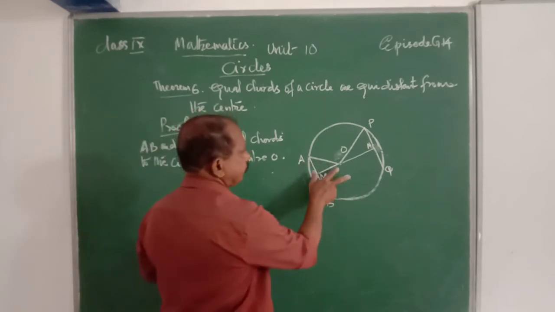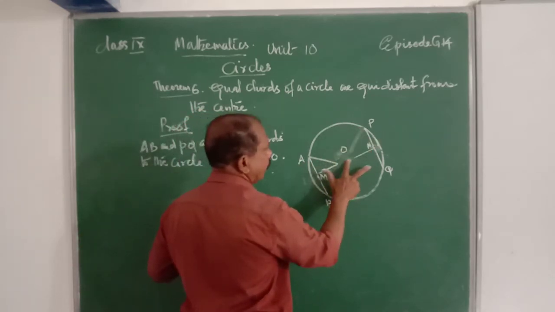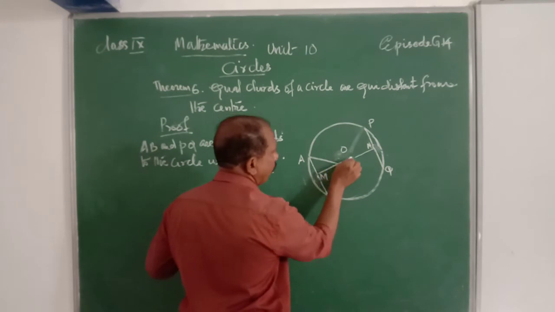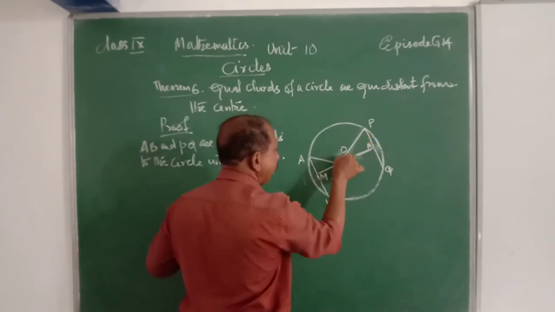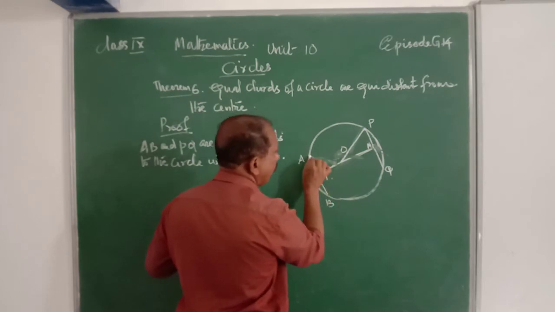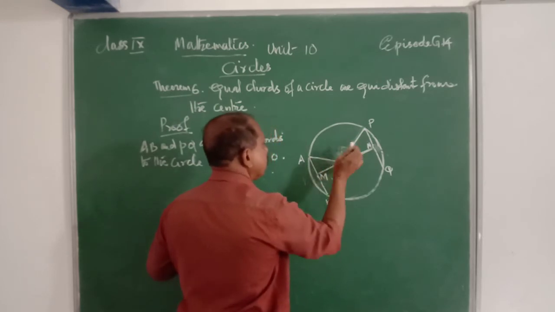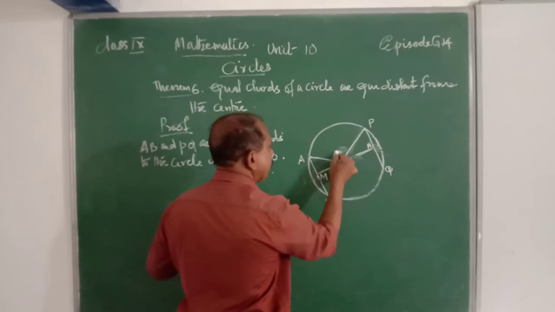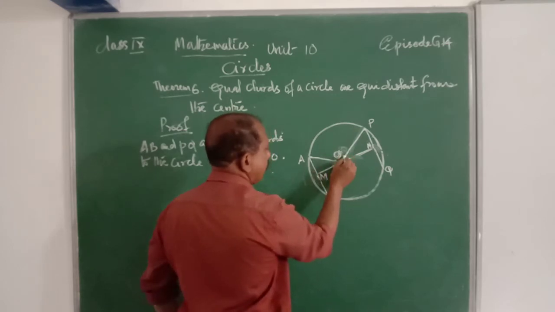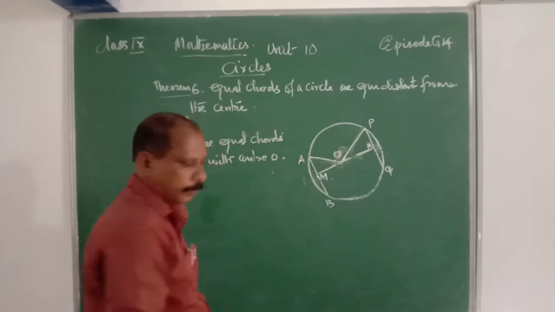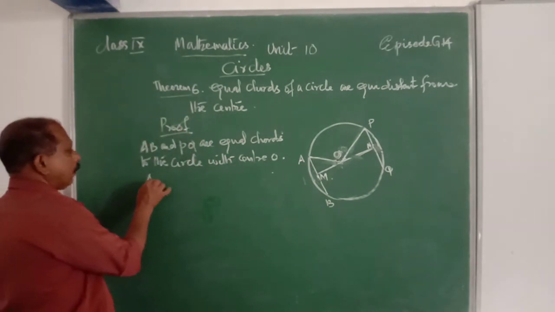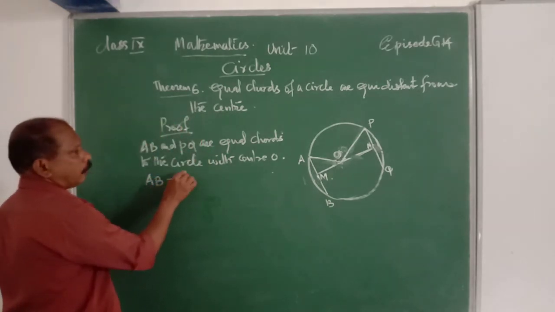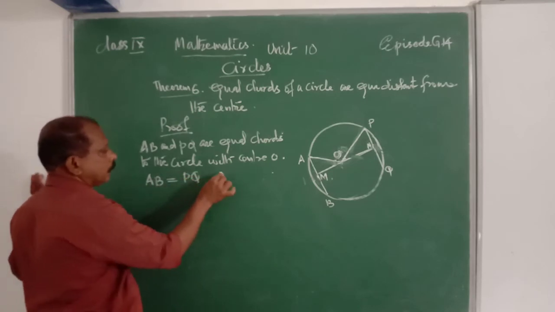Then the answer is AB is equal to PQ. That is given.